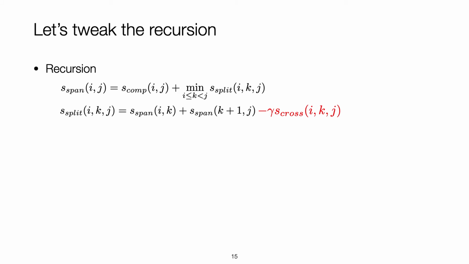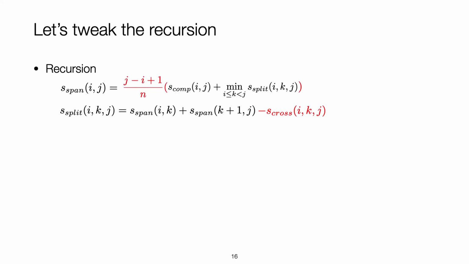Of course, we can additionally put a coefficient before the cross score, but it will introduce a tunable parameter. Here, we propose to introduce a length ratio to the recursion. Now we look at the term (j - i + 1)/n. The numerator j - i + 1 is the length of the span from position i to j. The denominator n is the length of the sentence.